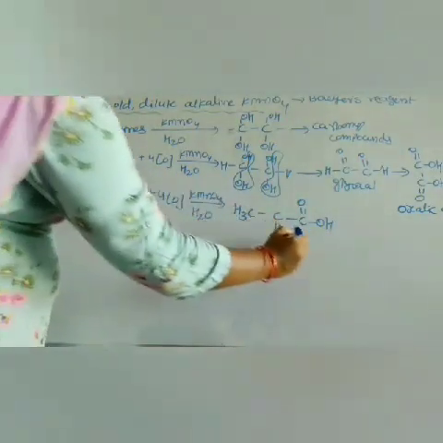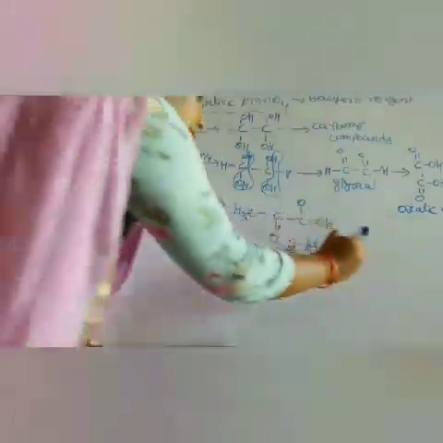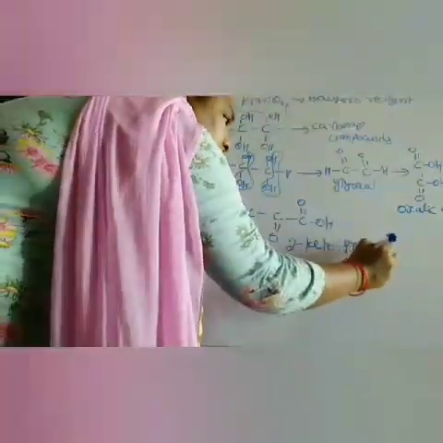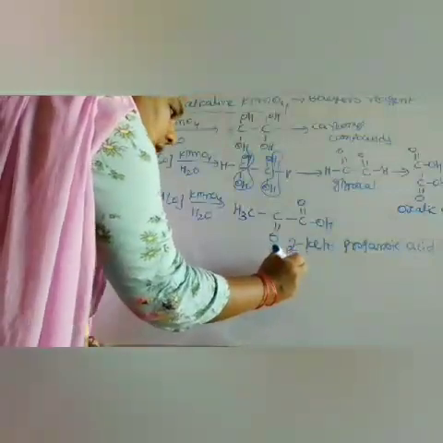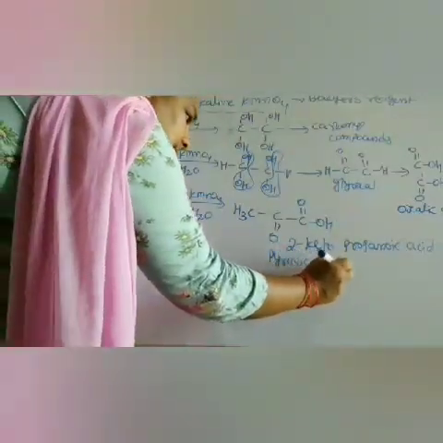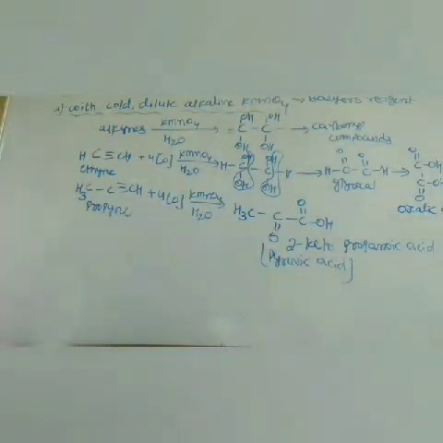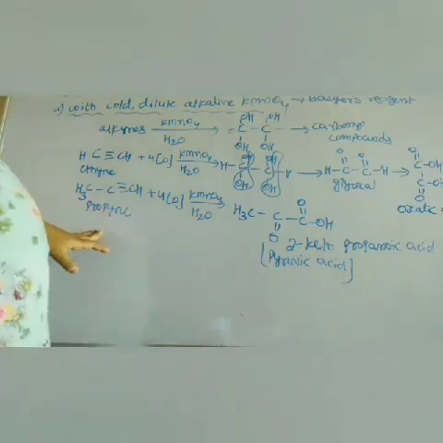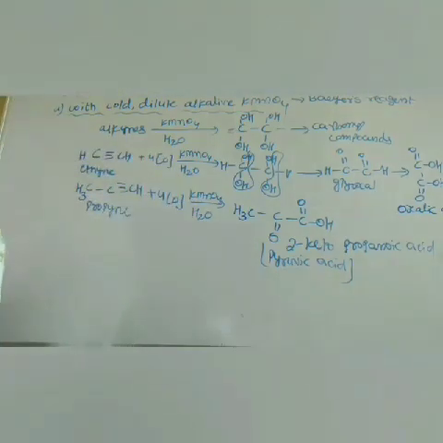2-keto propanoic acid. It forms the 2-keto propanoic acid. This is also called the pyruvic acid. The common name is pyruvic acid, the IUPAC name is 2-keto propanoic acid. So propyne oxidation with KMnO4 gives the 2-keto propanoic acid.